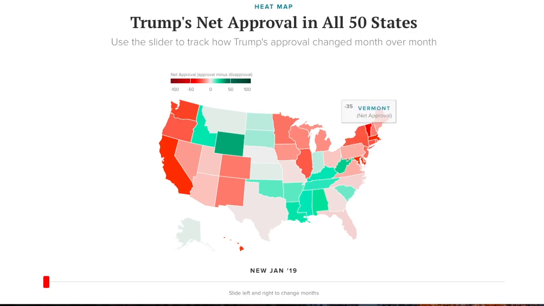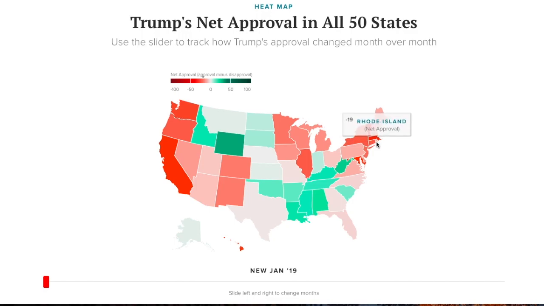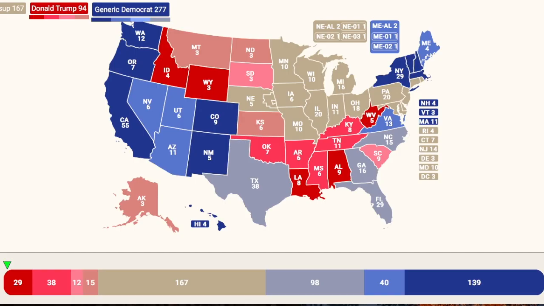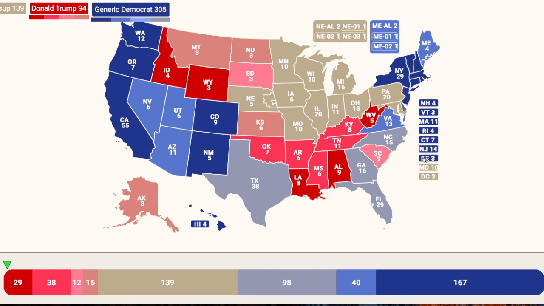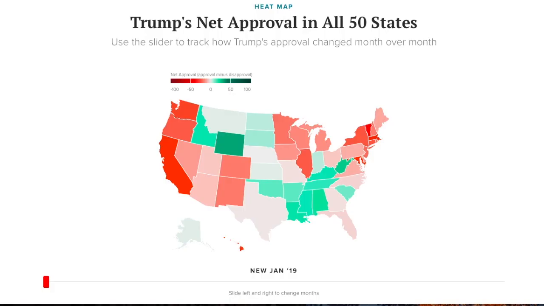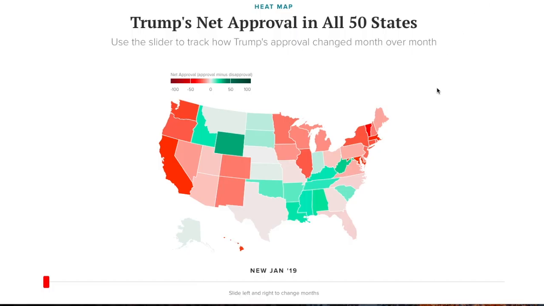In New York, underwater by 29, and Massachusetts underwater by 31. Of course, both these states moving into the safe Democratic column. Rhode Island and Connecticut both disapprove of the president by 19 and 24 respectively. They both move into the safe Democratic column. In New Jersey, underwater by 20. Delaware underwater by 15. Both of these states move into the safe Democratic column. And in the state of Maryland, underwater by a whopping 30 points. Not looking too good for the president, looking ahead on that front.